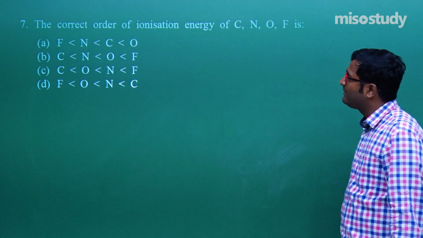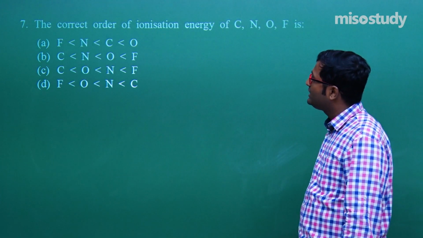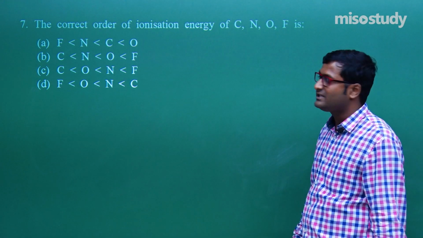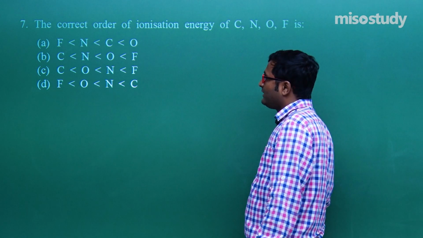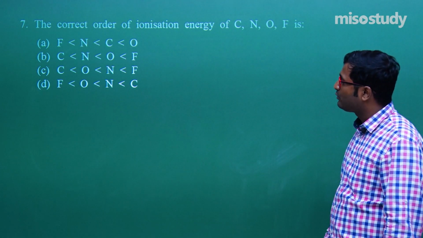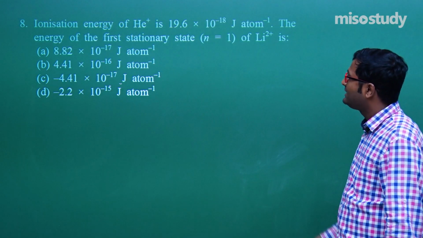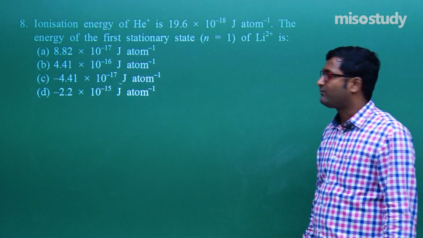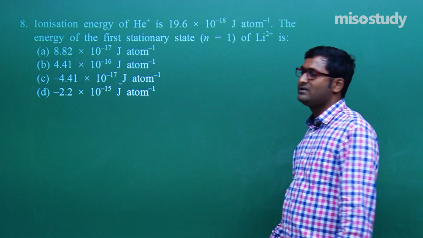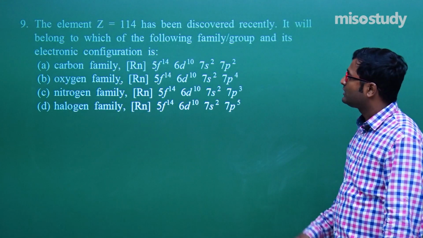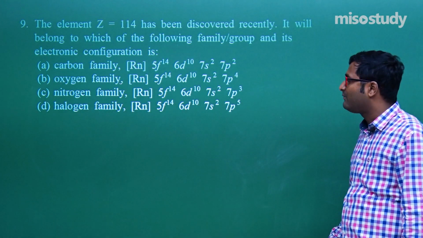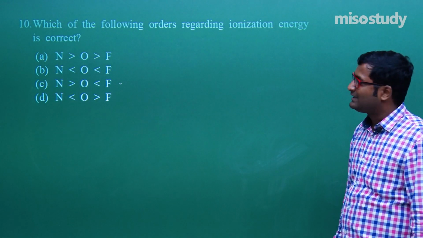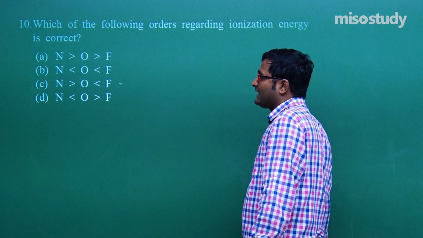For question number 7, what is the correct ionization energy order? That is C, then O, then N, then F. C is the correct option. Am I right? If you have any doubt, you can easily approach me. Question number 8, I have solved it. The answer is C, that is minus 4.41 into 10 to the power minus 17 joule per atom. Question number 9, that belongs to the carbon family, A is the correct option. For question number 10, C is the correct option.